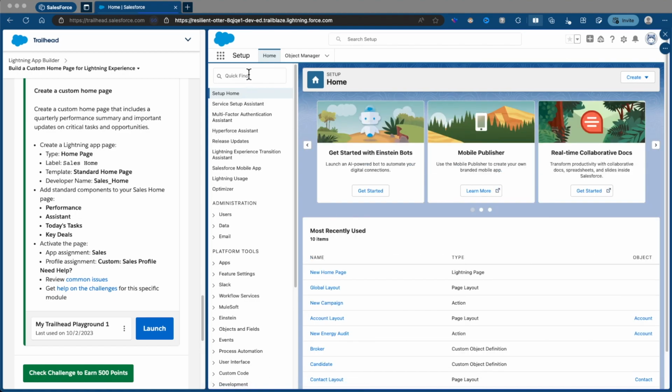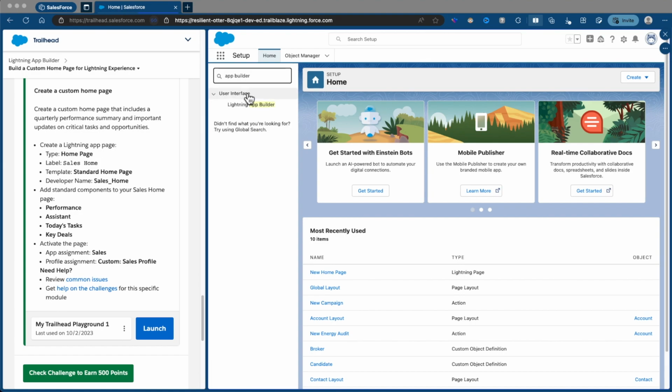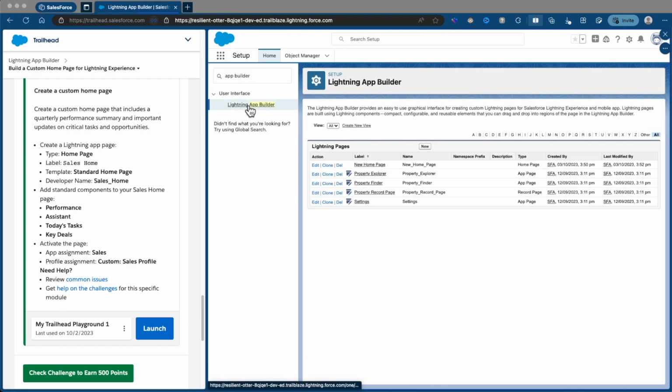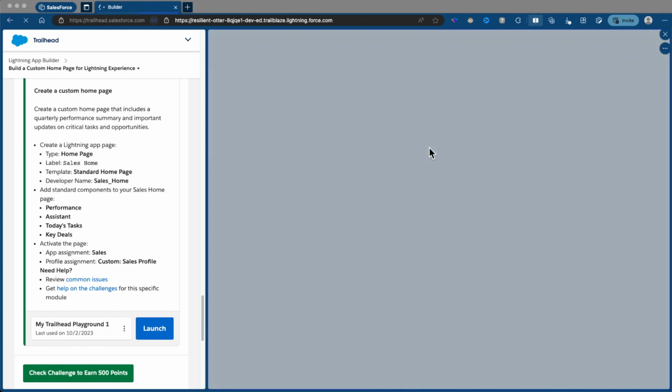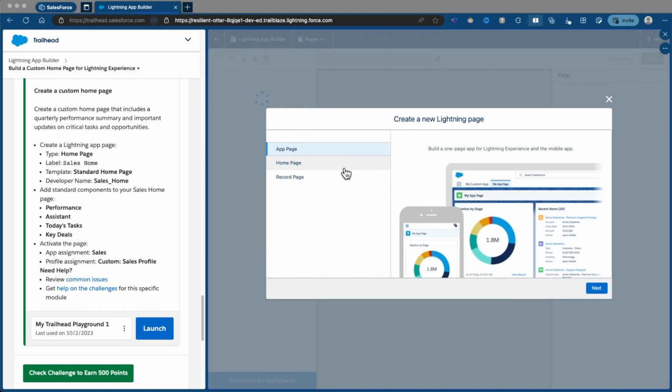Once we are here, let's look for App Builder and click on Lightning App Builder. We'll create a new Lightning app page. For the type, select Homepage.